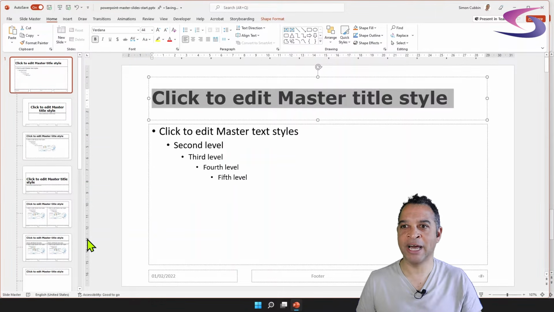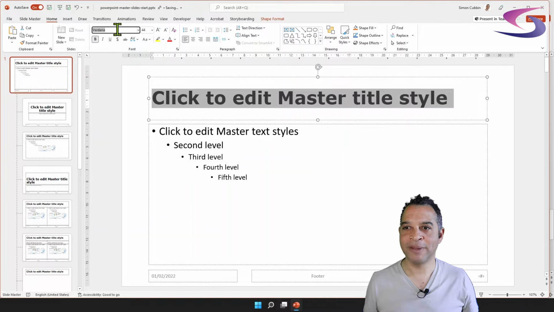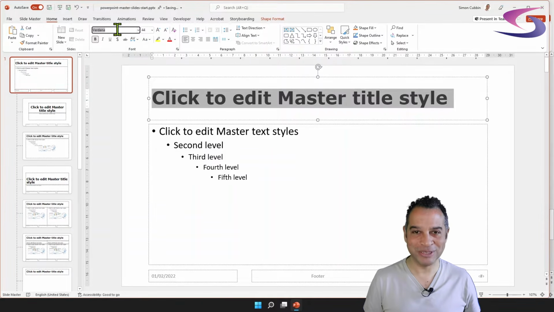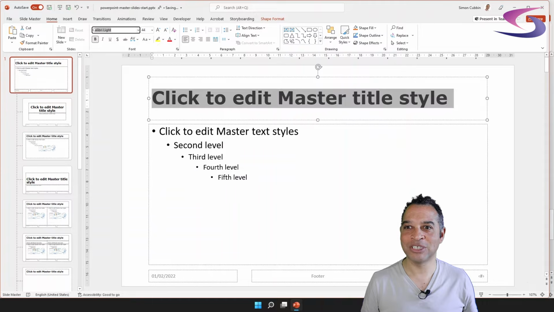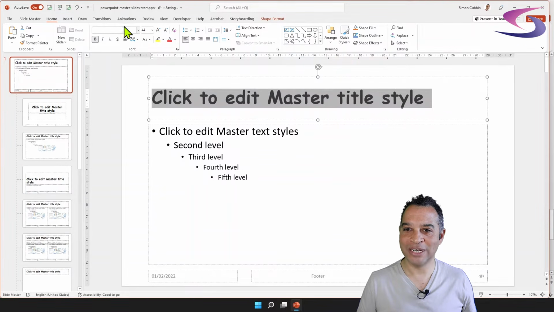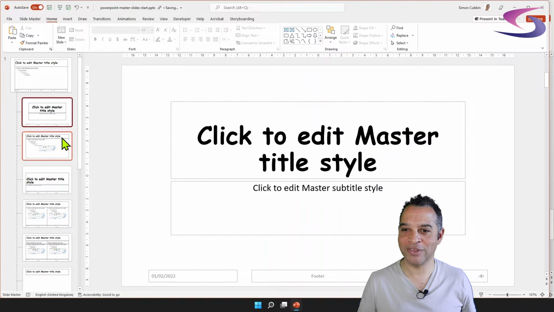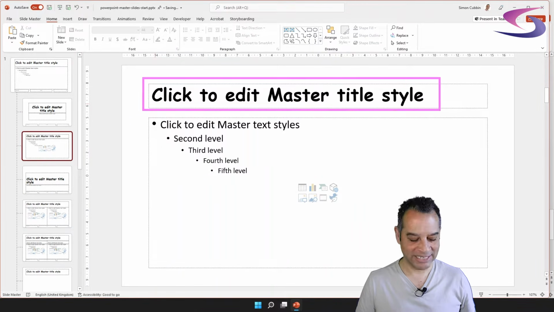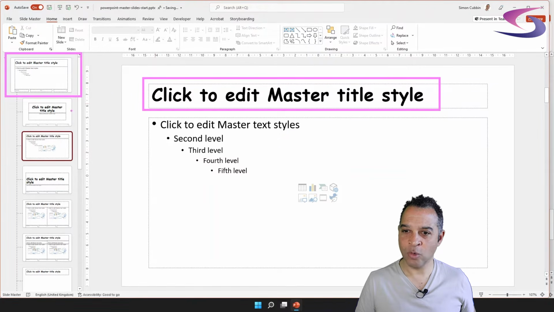Just to be absolutely clear on this, I'm going to get you to click at the top and change it to my least favorite font. I'm sorry if there's any disagreements out there. It's Comic Sans. So I'm going to type Comic Sans MS, press enter. And if you look now at each one of these layouts, let me just click on the title slide and the title and content, you can see that this top bit here has updated. So I updated it on this master slide here, and all of the titles on the layouts have been influenced.